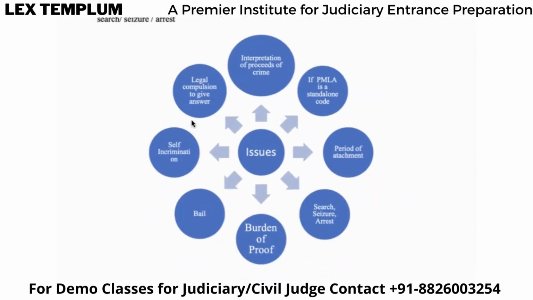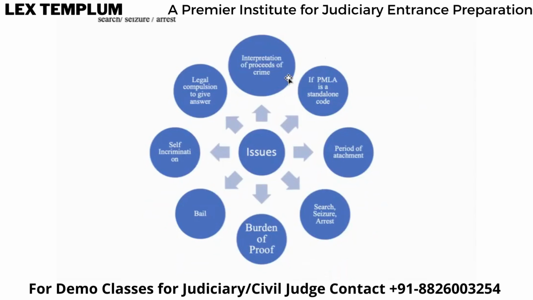So what were the issues? Interpretation of proceeds of crime. Then whether PMLA is a standalone code, right? Which means they went into understanding what is the interpretation of proceeds of crime. What are these proceeds of crime, right? Then the issue was, if PMLA is just a standalone code, what is the period of attachment? How should search, seizure, and arrest be done, right?